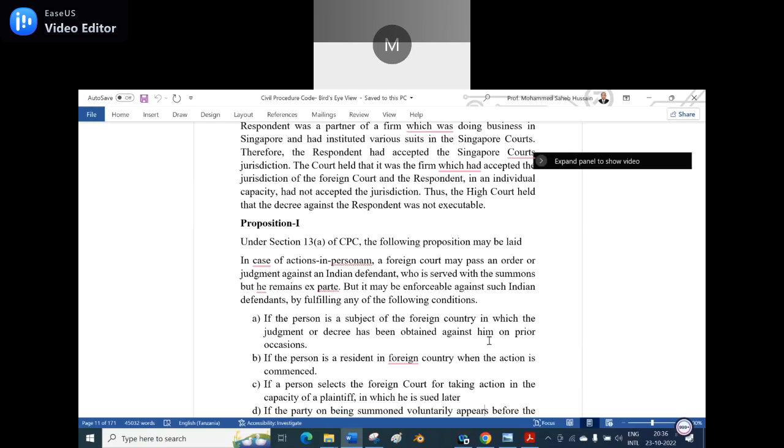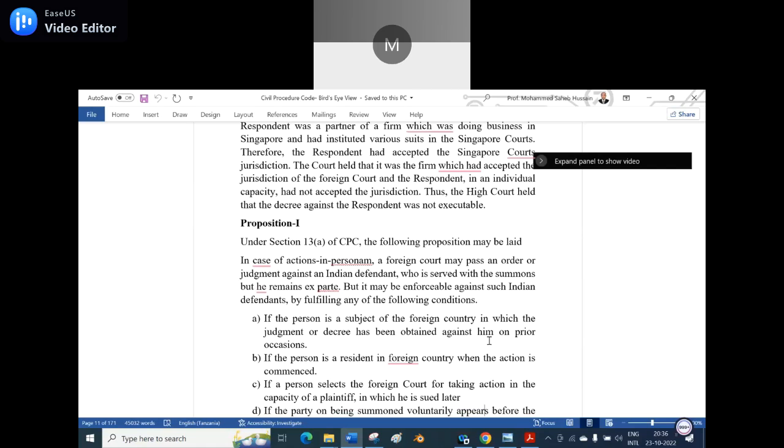Okay, now let us see another proposition. Under Section 13, clause (a) of the CPC, the following proposition may be laid. In the case of an action in personam, a foreign court may pass an order or a judgment against an Indian defendant who is served with the summons, but he remains ex parte. But it may be enforceable against such an Indian defendant by fulfilling any of the following conditions.